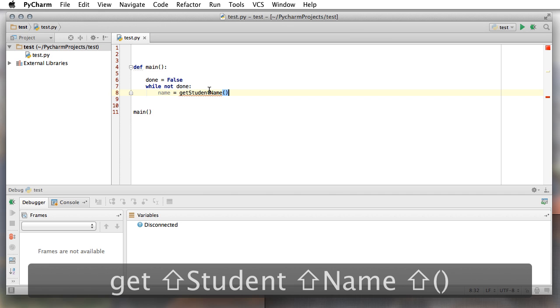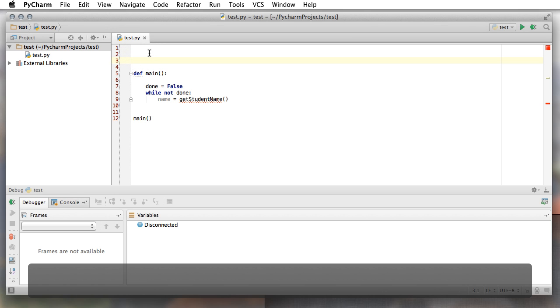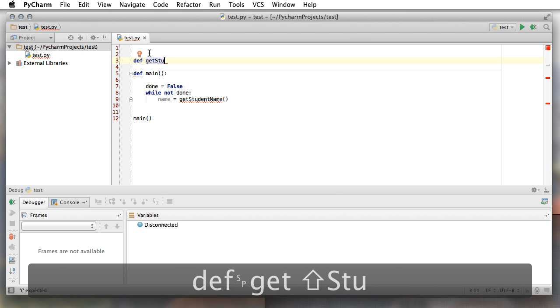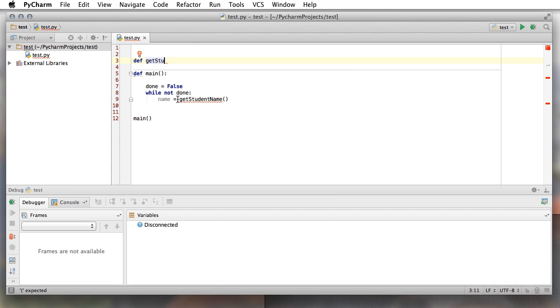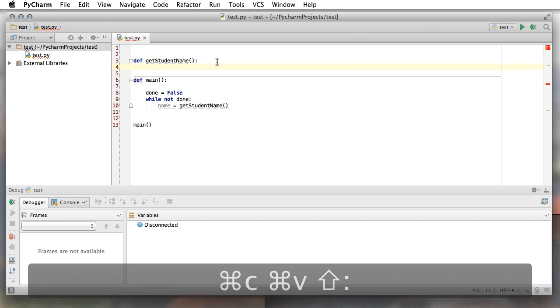Well, if I write the name of a module which doesn't exist, it means I'm going to have to come up here and create it, right? So I'll go ahead and say def get, actually I'll double click this or just copy it, spare myself some typing here, put in my colon, hit enter, and I'm ready to get the student name.